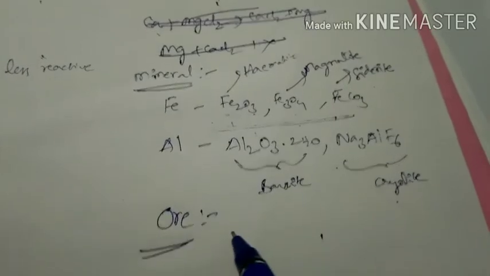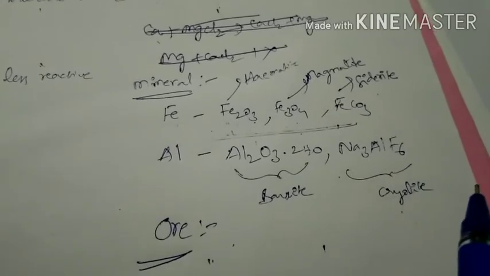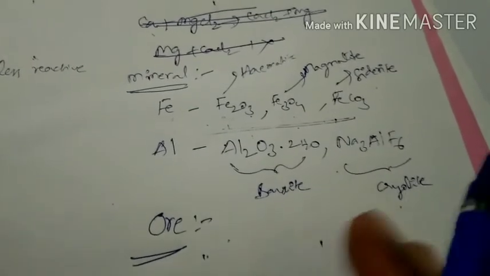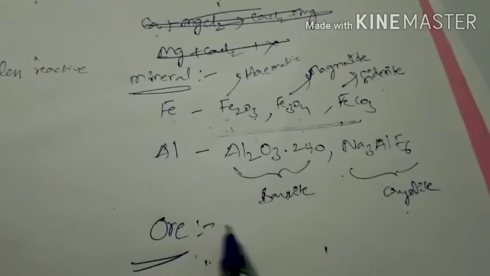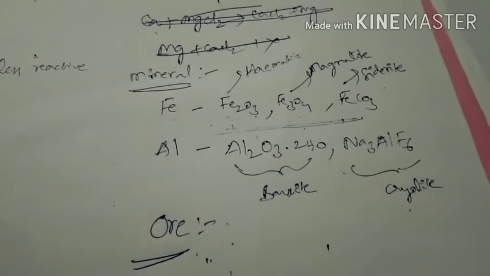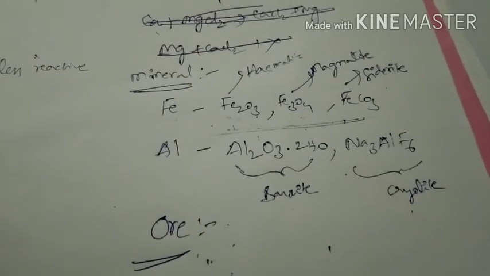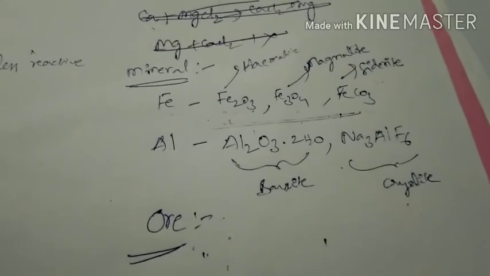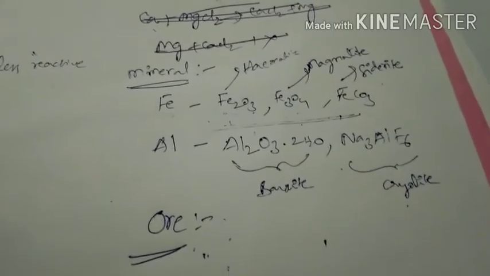Here one important point is there, that is ore. The definition of ore is the mineral from which metal is extracted cheaply and easily. That means we should get some profit after getting metal from the mineral. That is called ore. I repeat once again, the mineral from which metal is extracted cheaply and easily is called ore. Then that mineral is called ore.